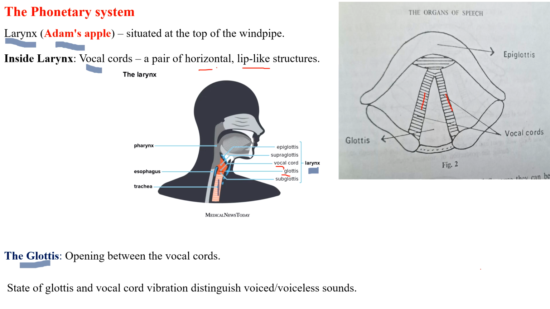vocal cords, and the space between the vocal cords is glottis. This is the space. The space between the vocal cords is called glottis. The state of glottis and vibration of vocal cords distinguish voiced or voiceless sounds. Whether a speech sound is voiced or voiceless depends on the vibration of vocal cords and the state of glottis.